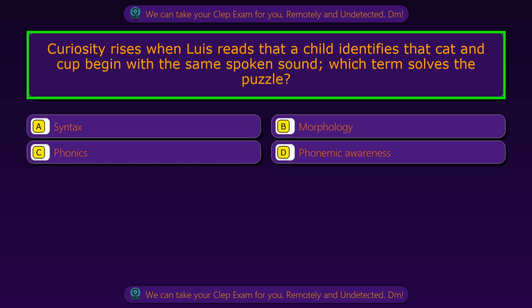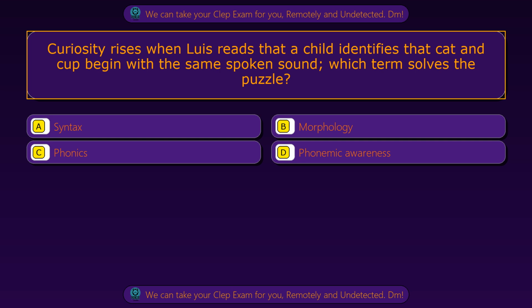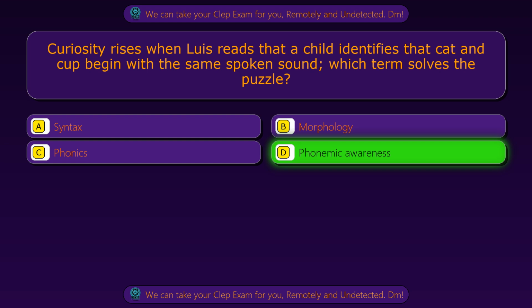Question 81. Curiosity rises when Luis reads that a child identifies that cat and cup begin with the same spoken sound. Which term solves the puzzle? Option A, syntax. Option B, morphology. Option C, phonics. Option D, phonemic awareness. The correct answer is option D, phonemic awareness.